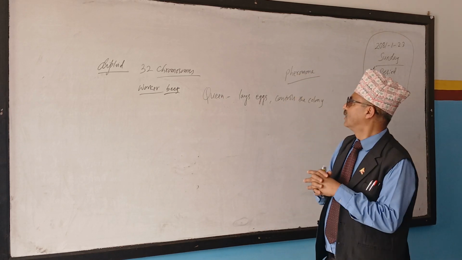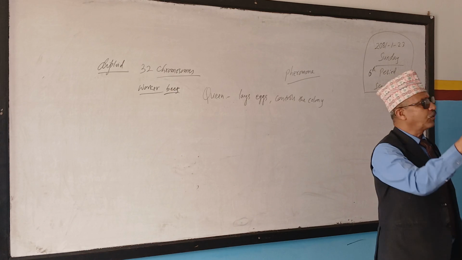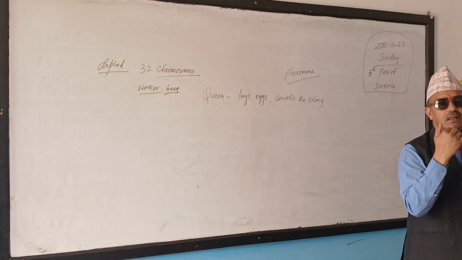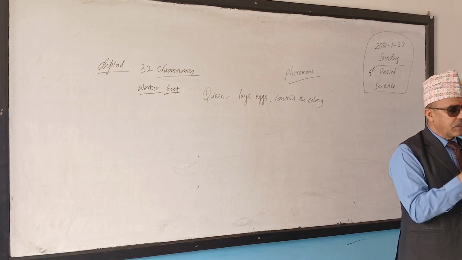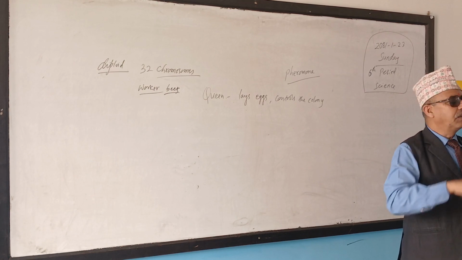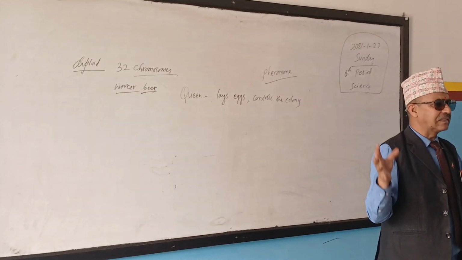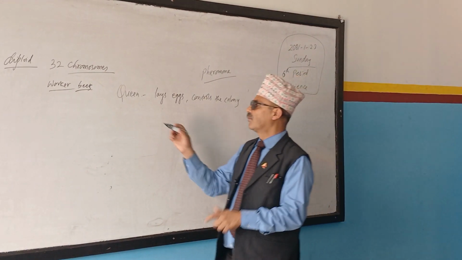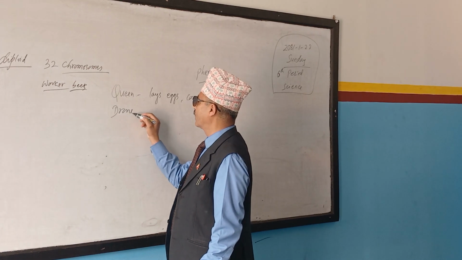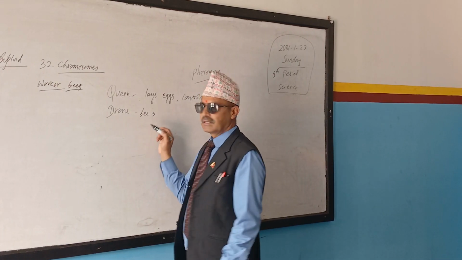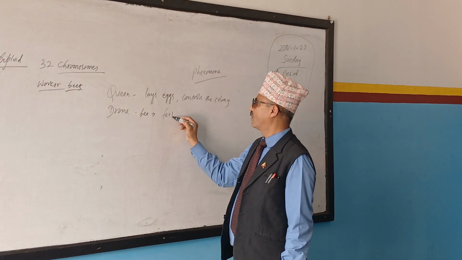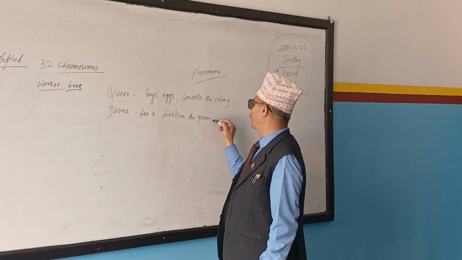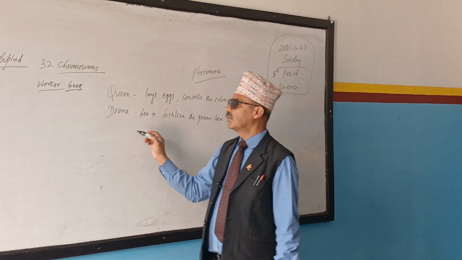Sometimes they may say, no, your pheromone and my pheromone is the same. That means whatever you think, I have to think similarly. Our chemistry is matching. And if our pheromone doesn't match, then we fight, right? So pheromone. Drone bee, what does it do? Fertilize the queen bee, right? Yes. Fertilize the queen bee.